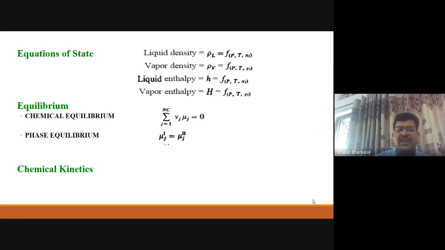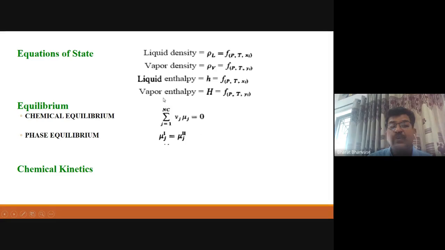So it is f_i hat alpha is equal to f_i hat beta, alpha and beta are the phases, that is the indication. Or you can say f_i hat V equal to f_i hat L. So that is equal to f_i hat saturated if it is, you can say, bubble point, if it is in equilibrium, right? So that is also equilibrium, chemical reaction equilibrium.